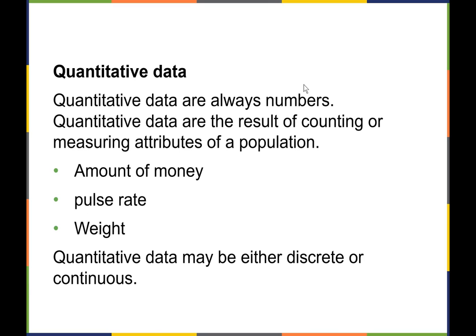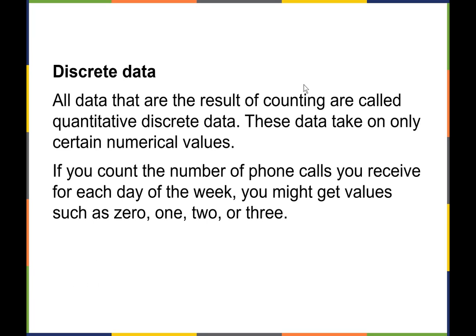Quantitative data is always numbers. So it could be the result of counting or measuring an attribute of a population. It might be the amount of money in your bank account, your pulse rate, your weight, and within quantitative data, you can either have discrete values or continuous values.